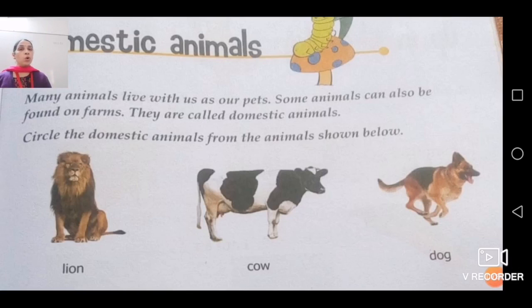So now children, according to where they live, according to that only they will have their different food habits. That we are going to discuss just after finishing this page. Definition you will learn, and in your book exercise, you are going to write wild animal, domestic animal, pet animals. In pet animals, cat will also come, rabbit will also come, parrot, all these come in the category of pet animals. So now children, I am going to start the next page of today's class. So let's start children.